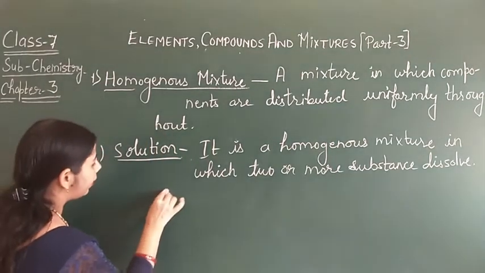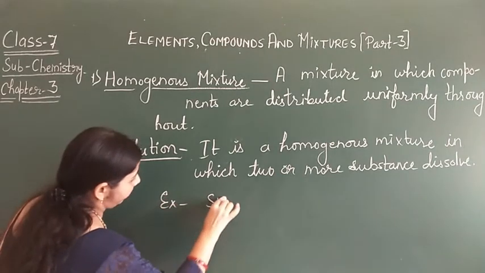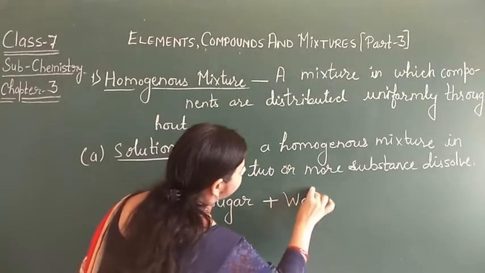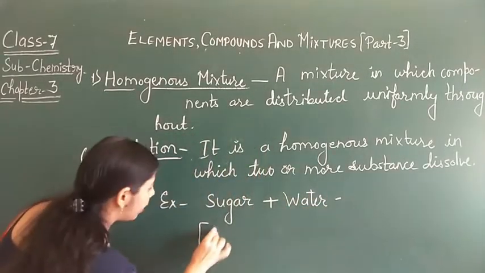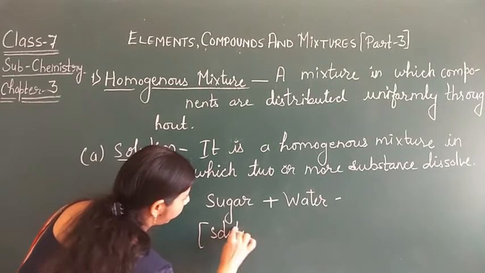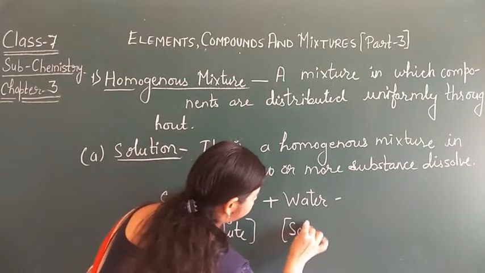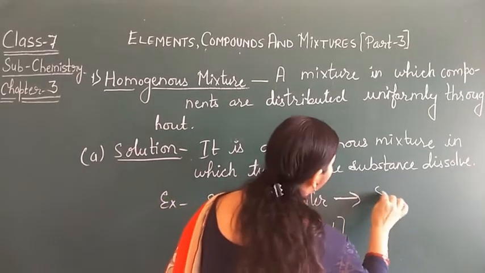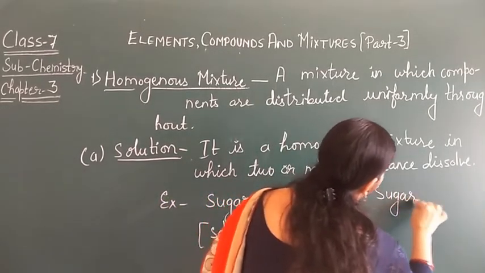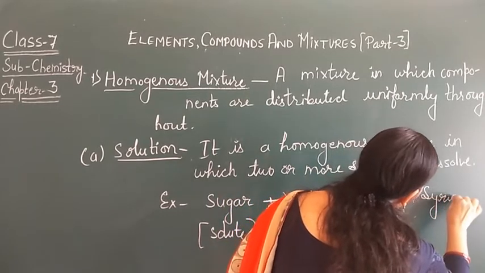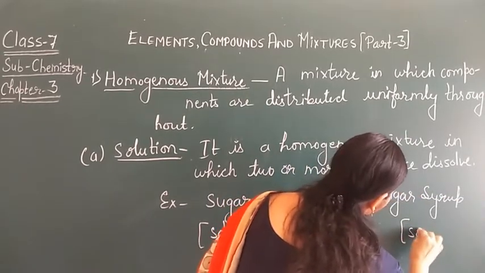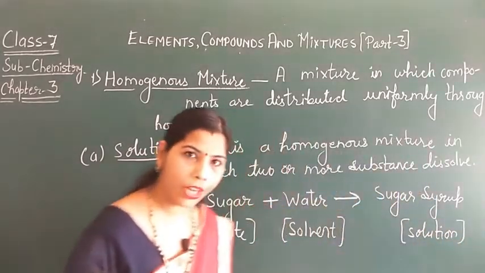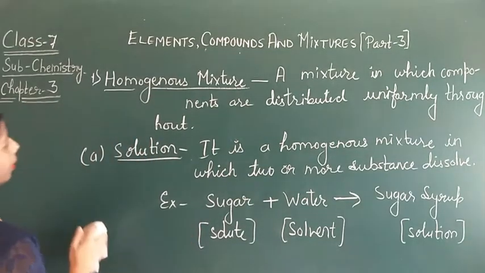If I take the example of sugar, and sugar mixes in water, then sugar is the solute and water is the solvent, and they combine to form sugar syrup, which is a solution. Okay, so this is the example of a solution.